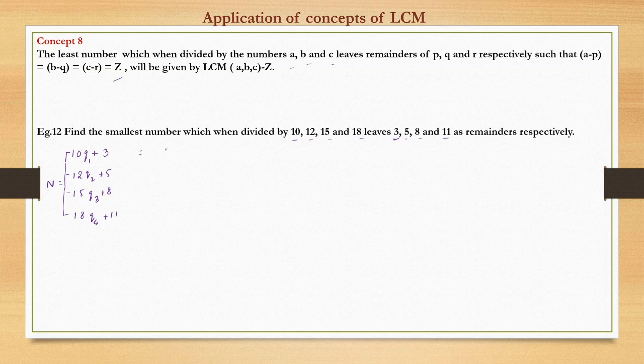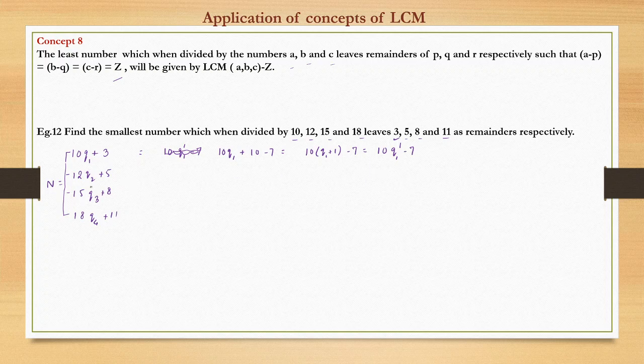This we can also write as 10 times, suppose, q1 dash minus 7. If it's not clicking, 10q1 plus 3 can be written as plus 10 minus 7. So this becomes 10 times q1 plus 1, minus 7, which can be written as 10 times q1 dash minus 7.